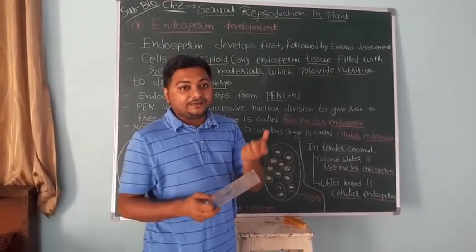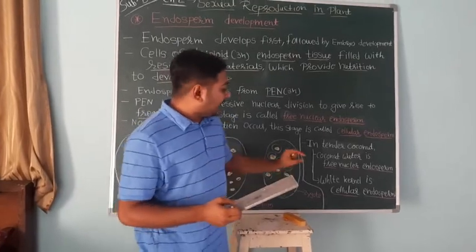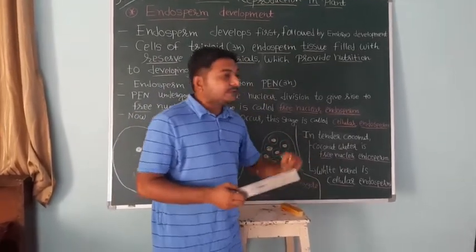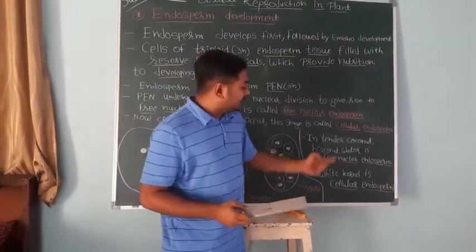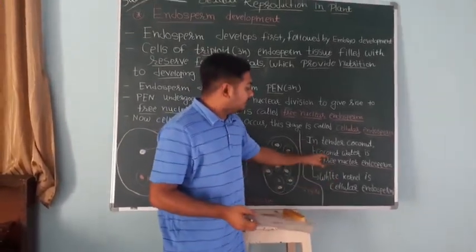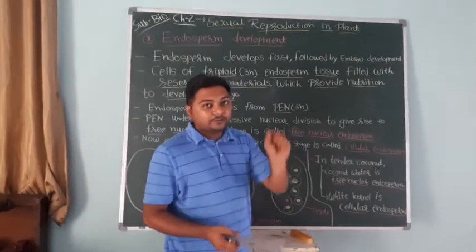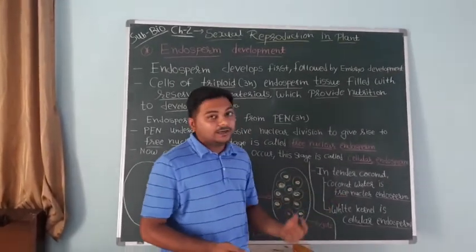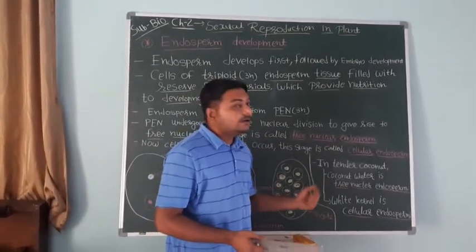This white kernel is the cellular endosperm. So coconut water is the free nuclear endosperm, and the white kernel is the cellular endosperm.